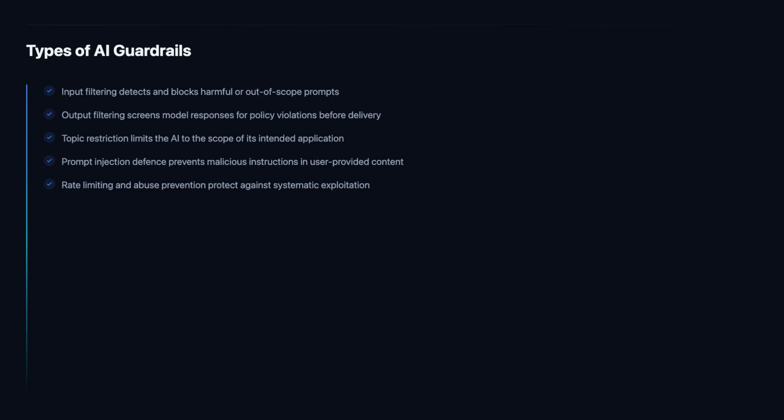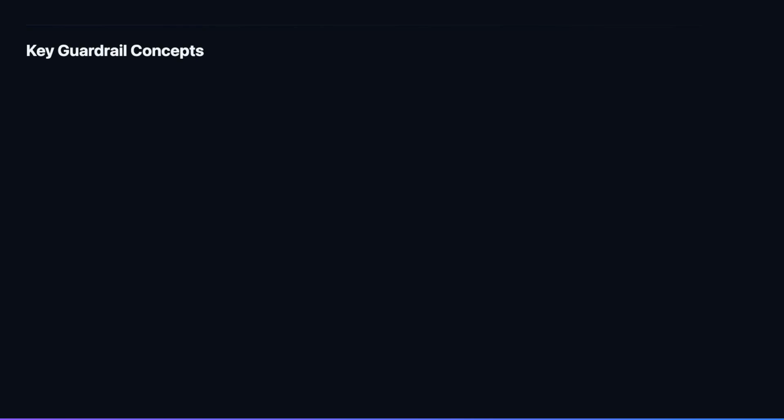Abuse detection analyzes patterns of usage across multiple queries to identify suspicious behavior, such as systematic variation of a harmful query to find guardrail bypasses, or very high query volumes that suggest automated extraction. These guardrails are particularly important for public-facing AI systems where the user population includes both legitimate users and sophisticated adversarial actors.